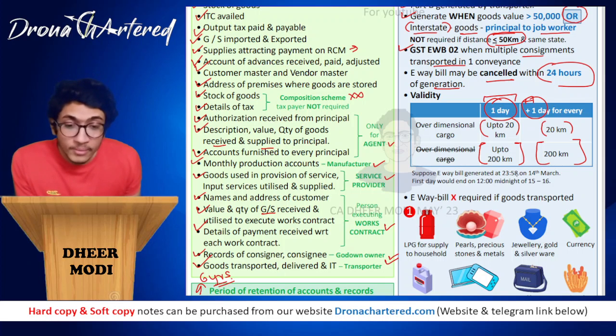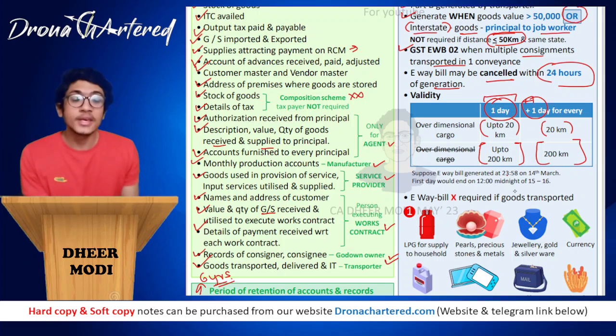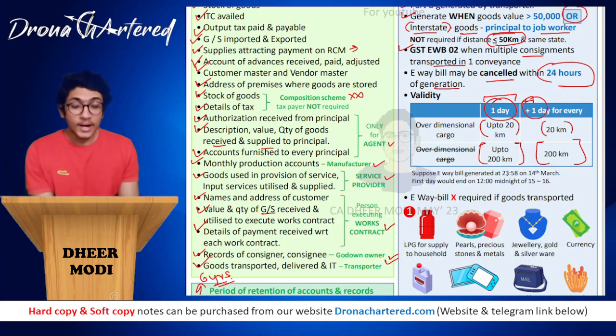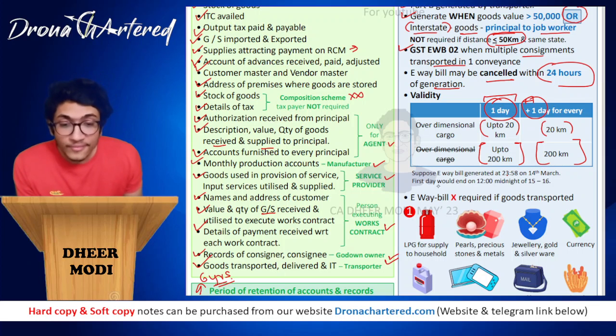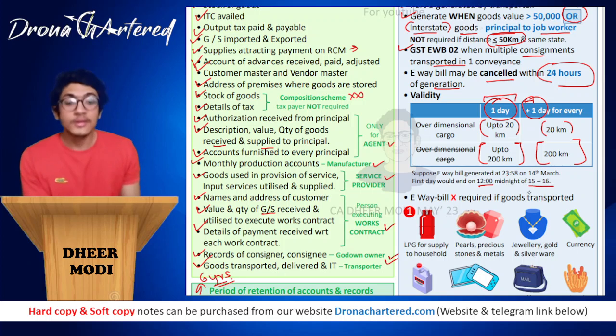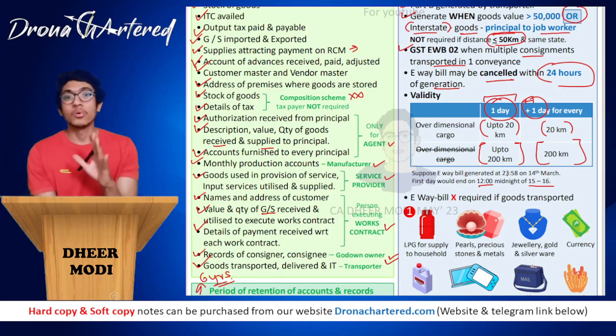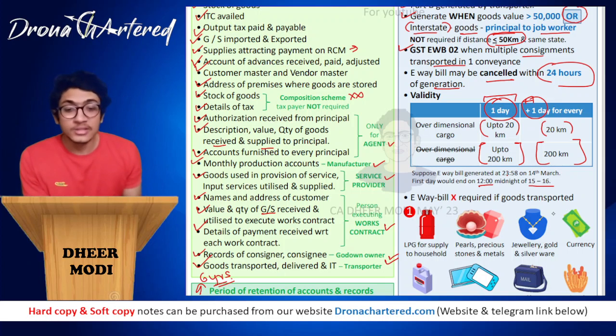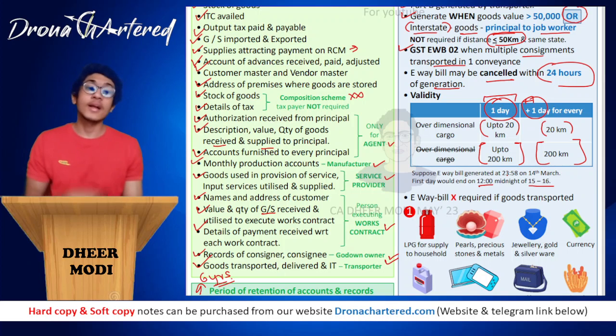So suppose the e-way bill is generated at 11:58 at night, that is 23:58 on 14th March. Now the first day would end at 12 o'clock midnight of 15/16. It does not mean that 12 o'clock will be of 14th and 15th March night. No, 12 o'clock will be the night of 15th and 16th March. That is what is meant by one day validity.